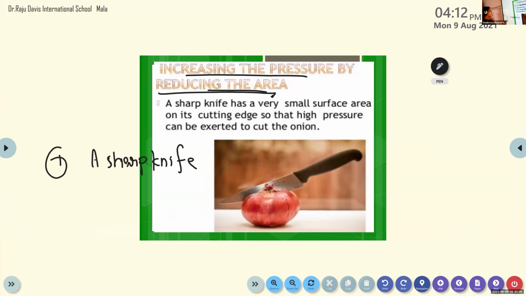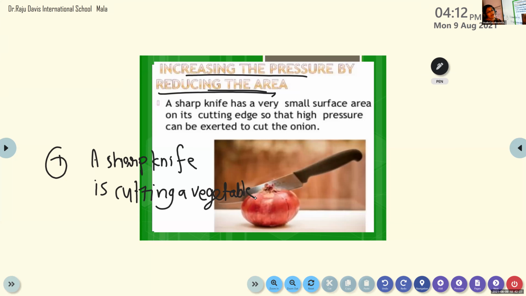A sharp knife is cutting vegetables, or cutting a vegetable, or cutting an apple. You can write any of this. You have seen that a sharp knife, its area is very small, but it can cut the vegetables easily. Why?